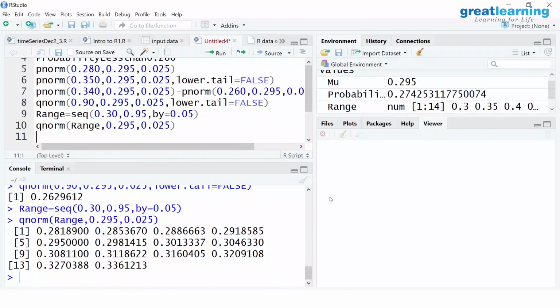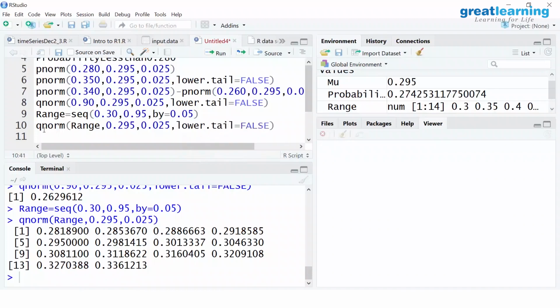Data.frame, different weights, I can directly generate a table. You can do that. The different weights, different probabilities, starting from 30%, how many packs will do, it's giving you the range. Sorry, I'll have to give lower.tail equal to false. I'm sorry, upper tail you want, so lower.tail is equal to false. That's a small mistake.